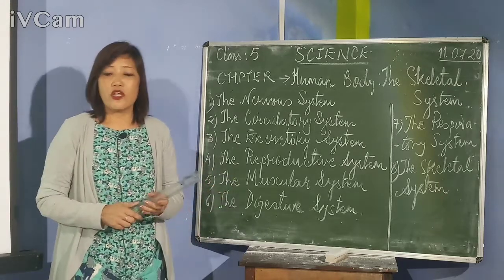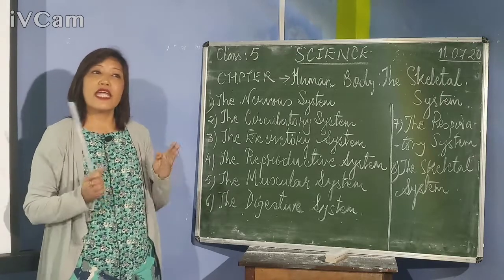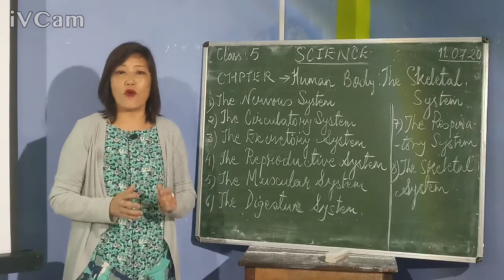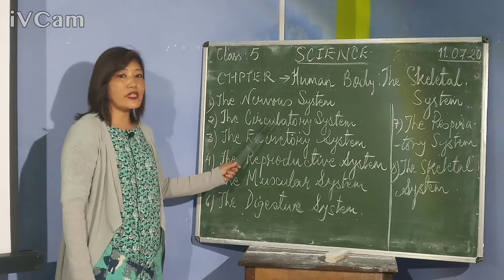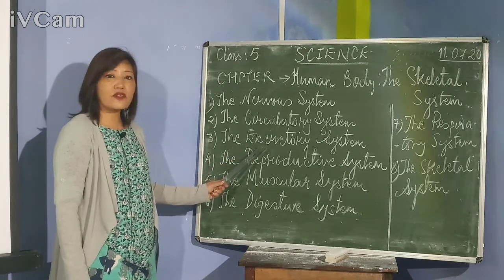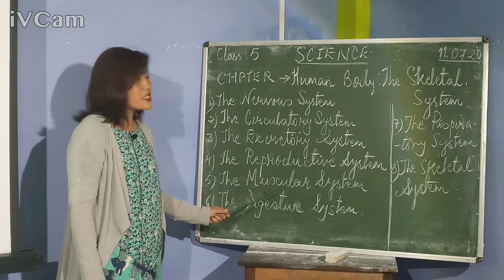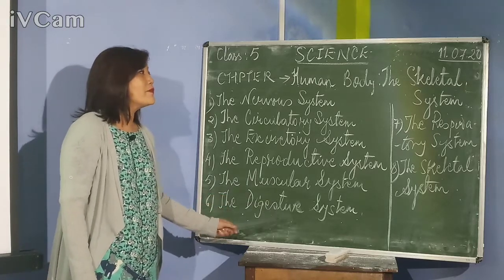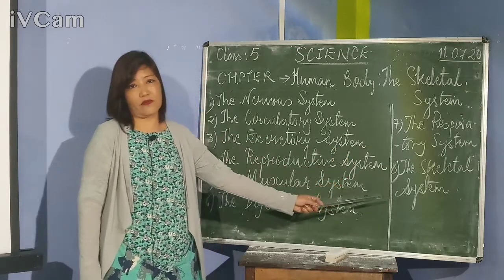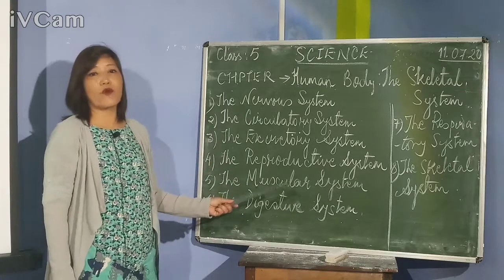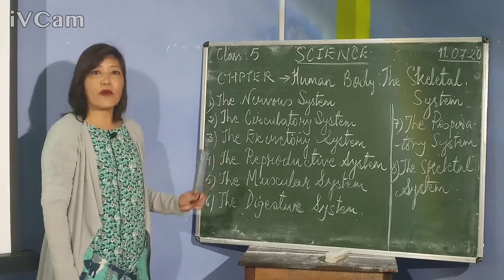Alright? So, if you see the other systems that we have in our body, then we have 8 systems in our body. And they are the nervous system, the circulatory system, the excretory system, the reproductive system, the muscular system, the digestive system, the respiratory system, and the skeletal system. So if you see these systems in our body, they have organs also. So let's discuss one by one, right?